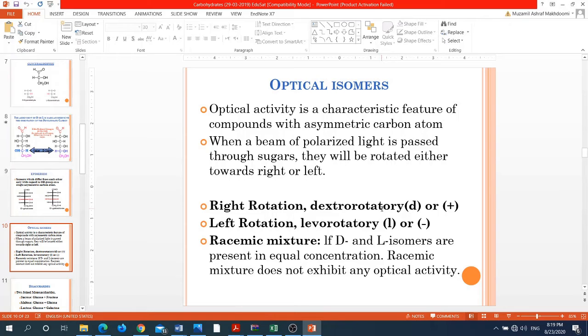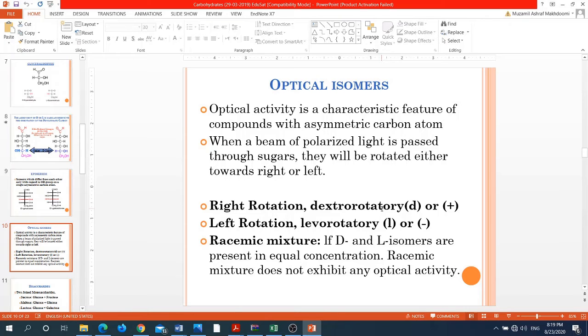Okay, if the sugar rotates the plane polarized light to the right, then it will be referred to as dextrorotatory and will be designated by the small letter d or plus sign. But if the solution rotates the plane polarized light to the left hand side, then it will be referred to as levorotatory and will be denoted by the small letter l or minus sign.